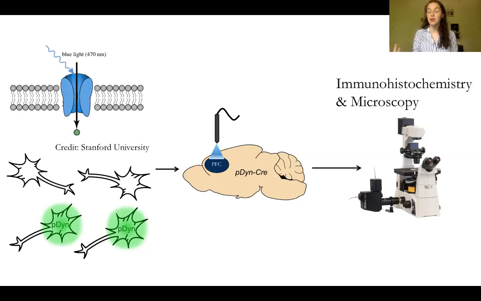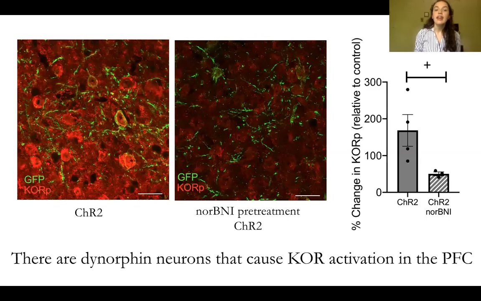Then we complete immunohistochemistry and microscopy to analyze whether or not the prefrontal cortex activation of dynorphin neurons leads to this phosphorylation of the kappa opioid receptor. Here are our results that show in green fluorescent protein, which indicates presence of channelrhodopsin 2, and in red, pKOR, or the phosphorylation of the kappa opioid receptor.